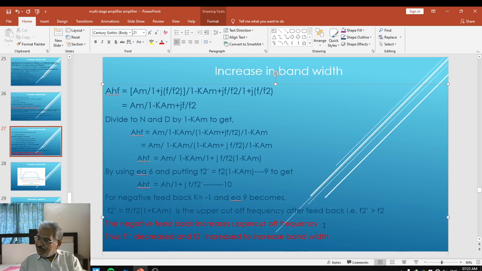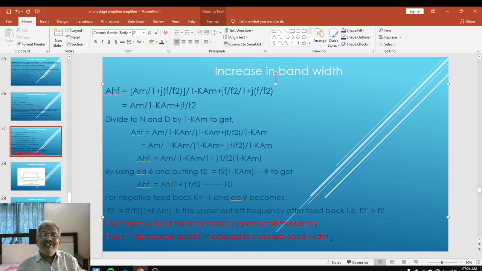What we proved: first, after feedback the lower cutoff frequency decreases, and after feedback the upper cutoff frequency increases. We know that the difference between the upper cutoff frequency and the lower cutoff frequency is the bandwidth, and hence bandwidth increases. Thus we can say F1 dash decreases and F2 dash increases, which increases the bandwidth.